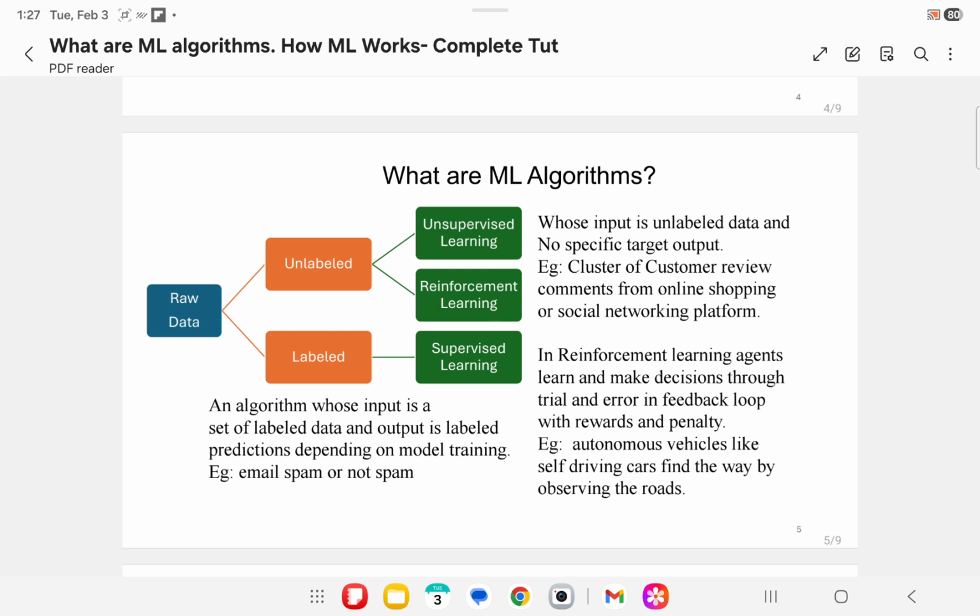Now let us see what is supervised learning. In supervised learning, an algorithm's input is a set of labeled data, like we saw in the previous slide, where cars are labeled as sports car or electric car. This labeled data is the input and the output is labeled predictions depending on model training. For example, emails can be labeled as spam or non-spam.